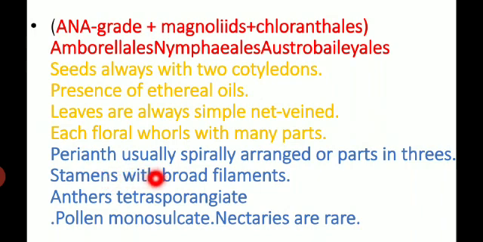Tetra means the anther has four sporangia. Then the pollen monosulcate, the pollen grains with only one aperture. The nectaries are rare. Then carpels usually free. The embryo in the early angiosperms is very small.